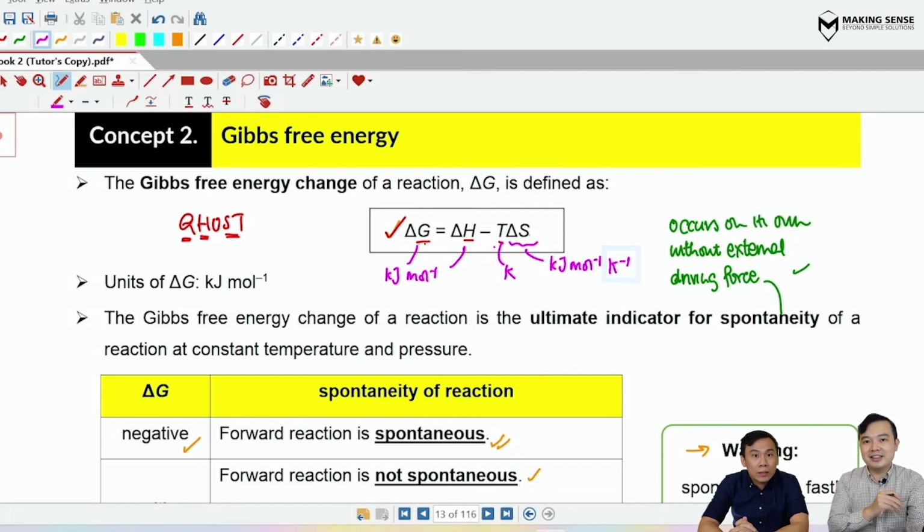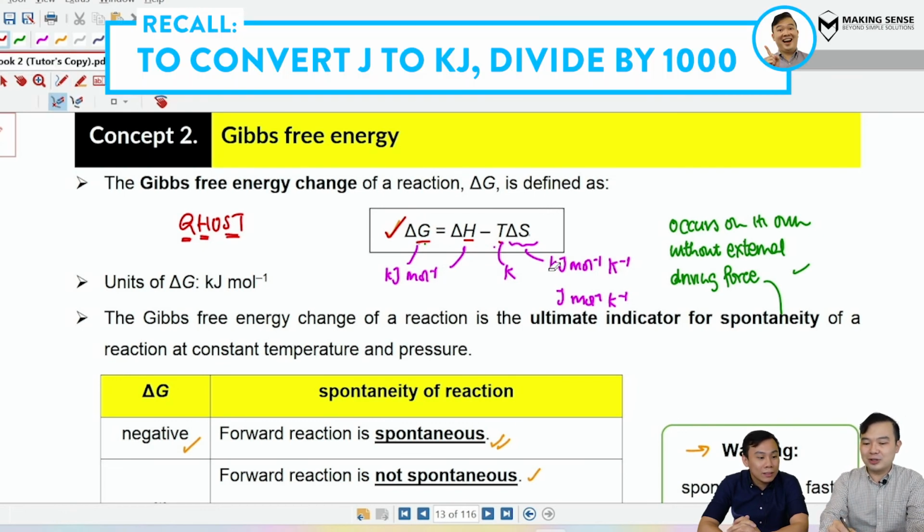But one warning here, you will notice that if you look at questions or literature values, delta S is usually not given in kilojoules per mole. They usually give you in terms of joules per mole per Kelvin instead. So can you tell me how to convert into kilojoules? I would think that joules to kilojoules must be multiplied by 1000. You are correct in the way that your math is not good. Actually it's not multiplied by 1000. From joules to kilojoules, you have to divide by 1000. That's something that you must pay attention to as you do the calculations in class.